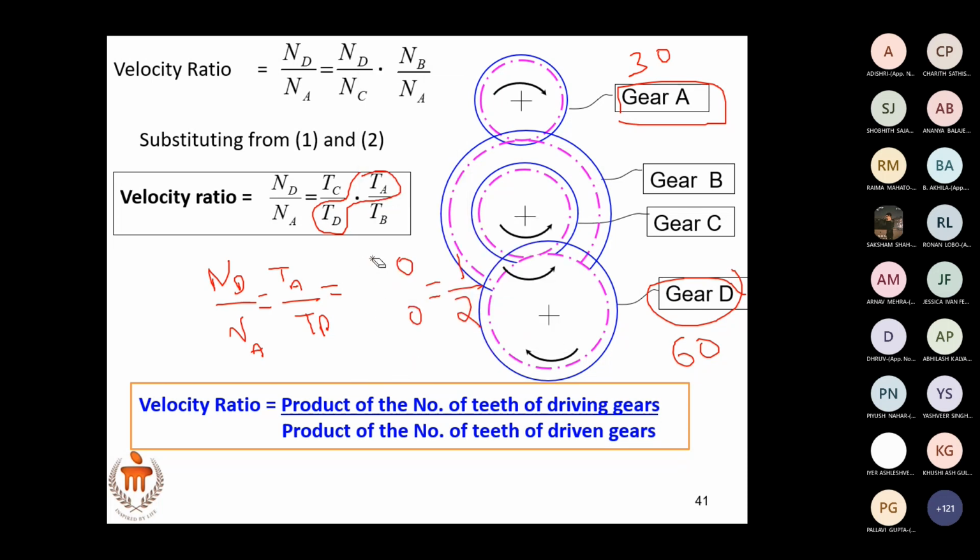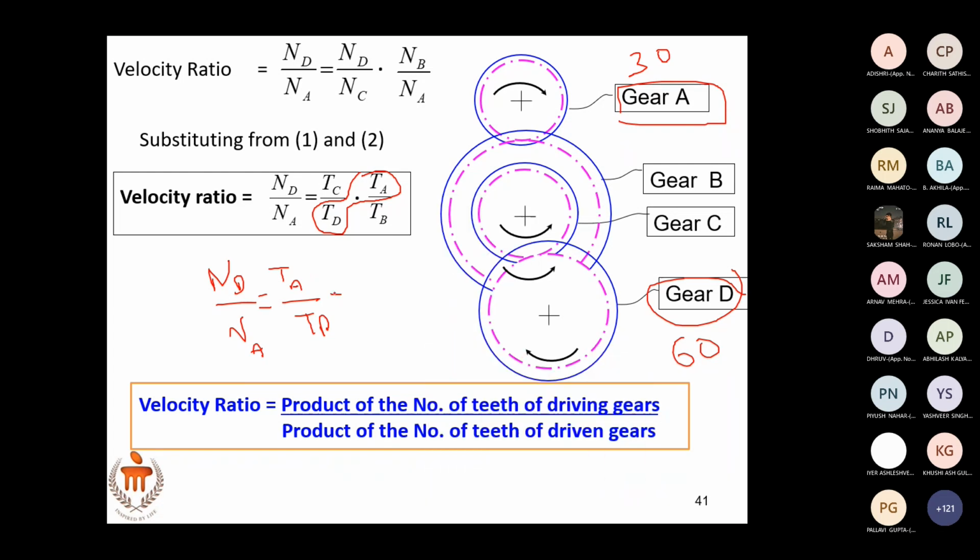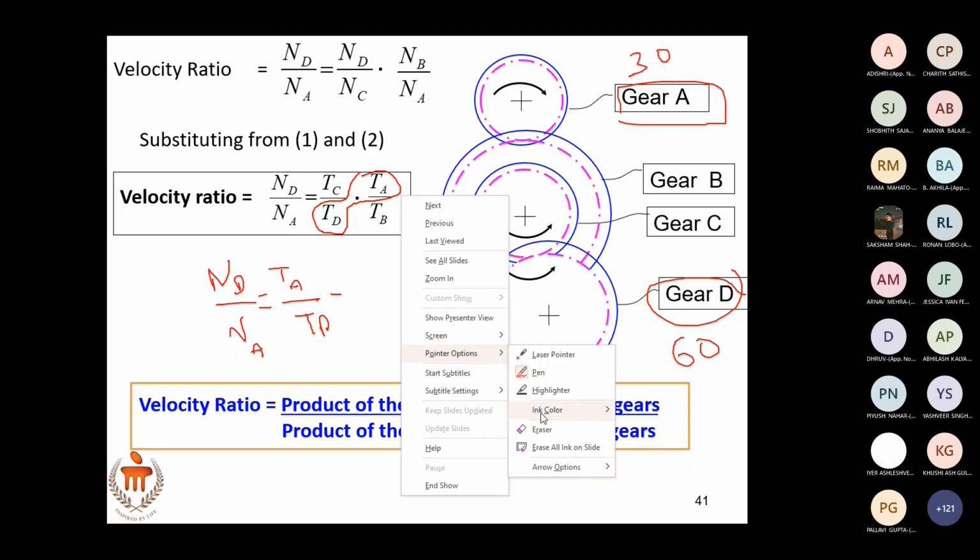Now let us make some changes. Consider the case of a compound gear train. You give me the values for B and C depending upon the relative size. Let me erase this first.